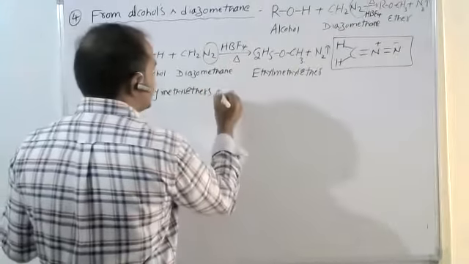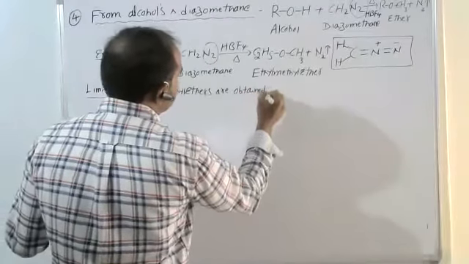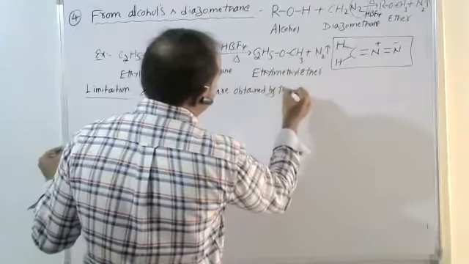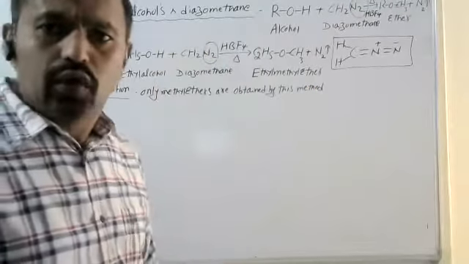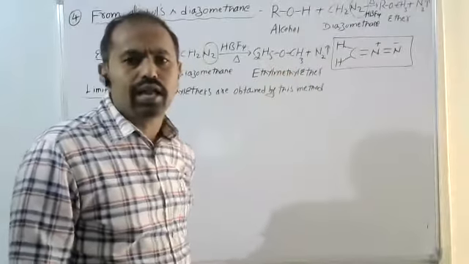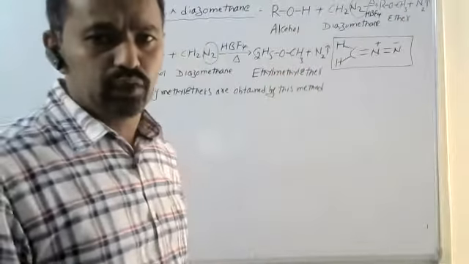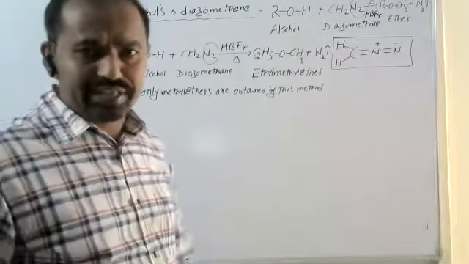Only methyl ethers are obtained by this method. Compulsorily the ether contains one alkyl group, which is the methyl group. So this is also one of the preparations of ethers.